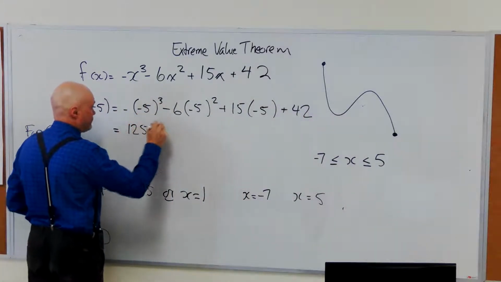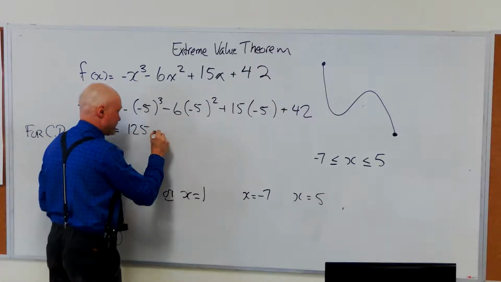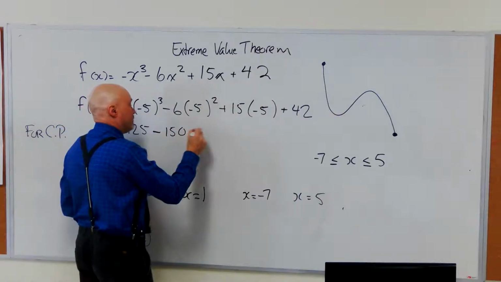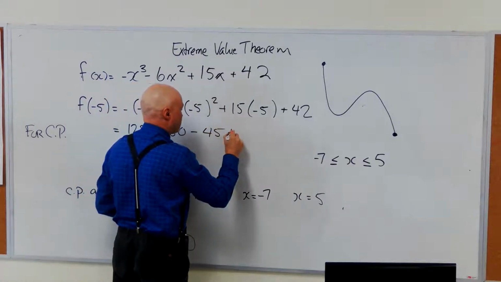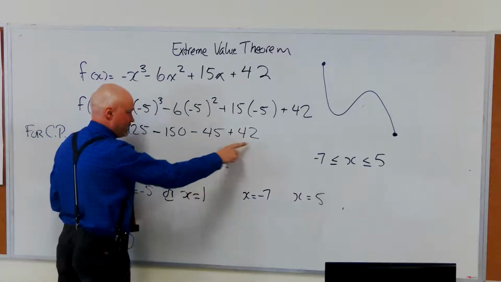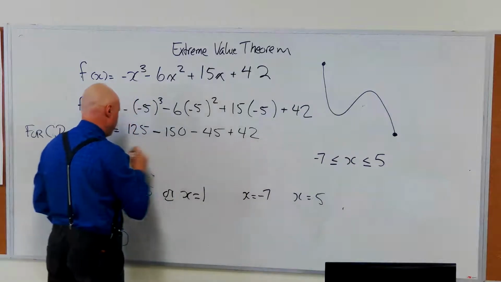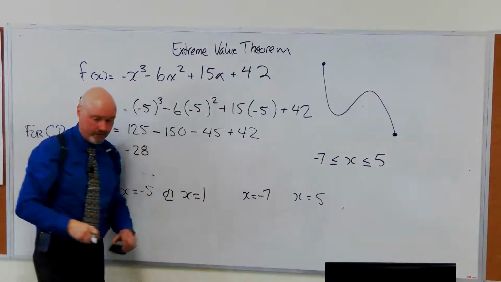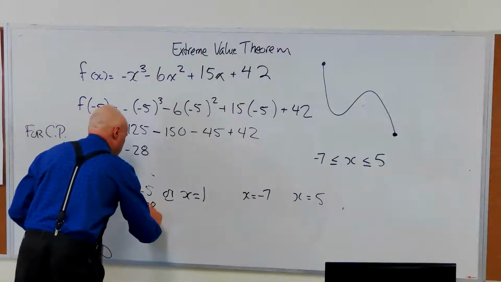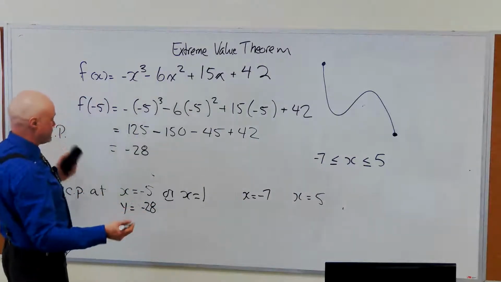Okay, 125 plus, this is 25 times -6. So that's actually going to be a minus. 25 times 6, am I right? Is this 150? Minus 45 plus 42. Okay, so that's -25. That's -70 plus 42 is -28. Okay, tell me now if I got that wrong, because I'm fully prepared to accept being wrong.